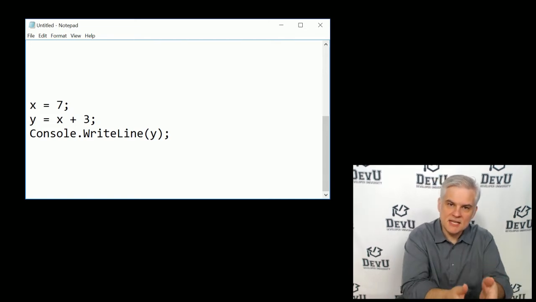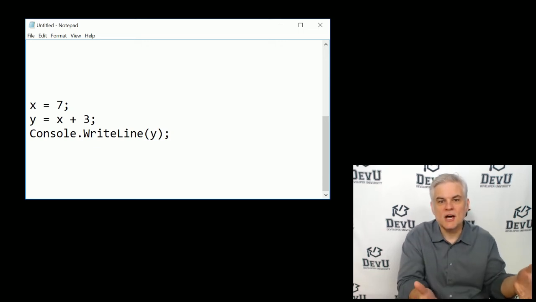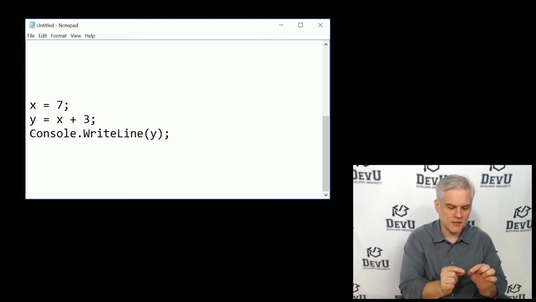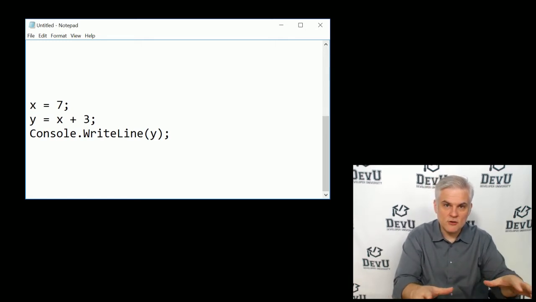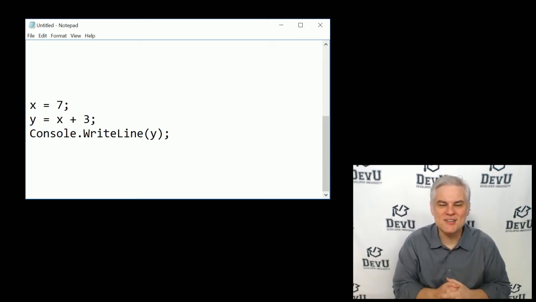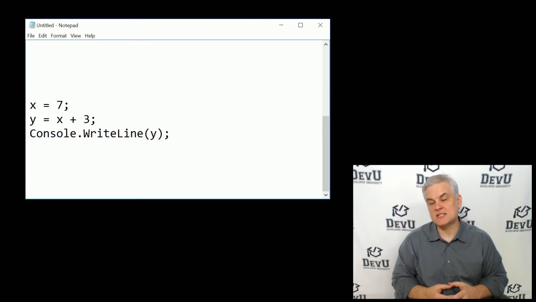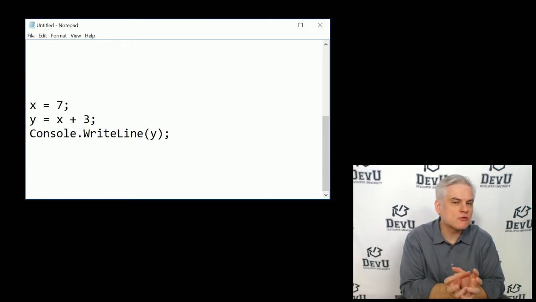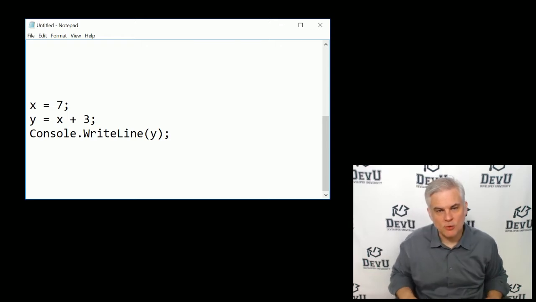And so this particular situation that we see on screen, these buckets are just holding numeric values. However, we could create buckets that are just the right size for almost any type of information, whether it be individual alphanumeric characters or strings of alphanumeric characters, like even entire sentences and paragraphs and even books. We could also create buckets that are just the right size for dates and times, buckets that are just the right size for really massive numbers, or even create buckets that are just the right size for numbers that have a lot of values after a decimal point.